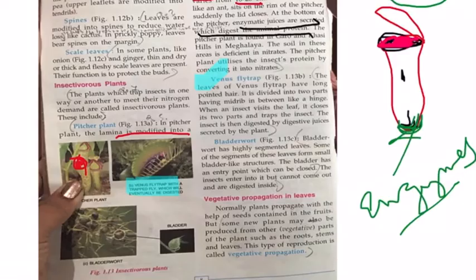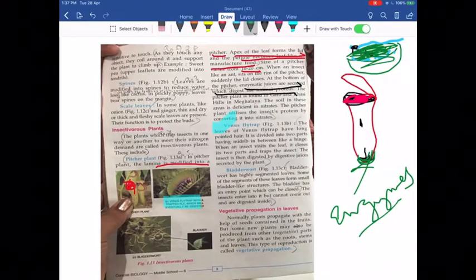Next we move on to bladderwort. Bladderwort, you can see on the left hand side, diagram C, and each bladder, you see how it looks. Please practice the diagram of the bladder. Okay, see how it looks.